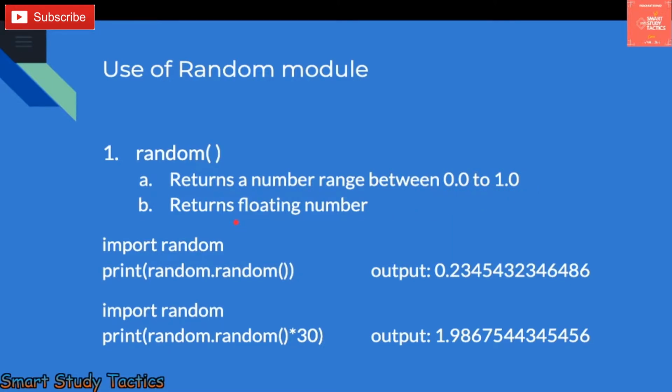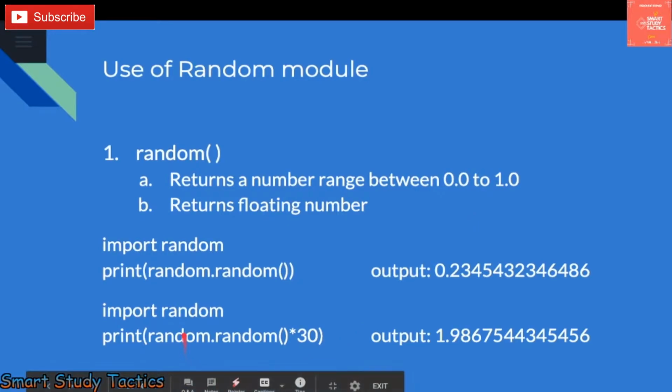After this PPT I am going to show you with the help of a practical, so it will be clear to you. But it will generate floating point numbers. Here you can see the syntax and method to use this one: import random, print random dot random, and brackets. Within the brackets you get values from 0.0 to 1.0. You are going to get this type of number, but it is not going to be this exact number. It might be a different number, but it will be within this range.